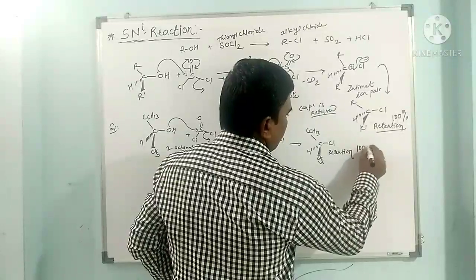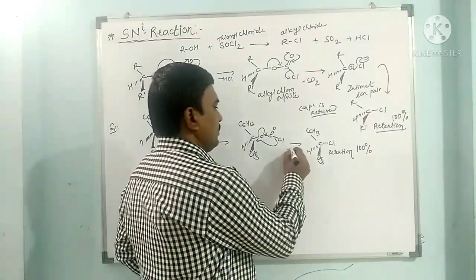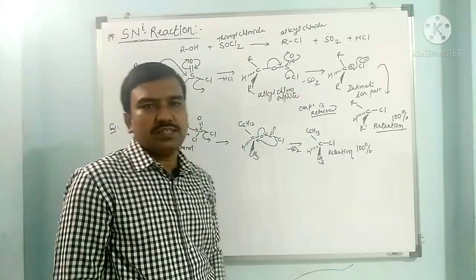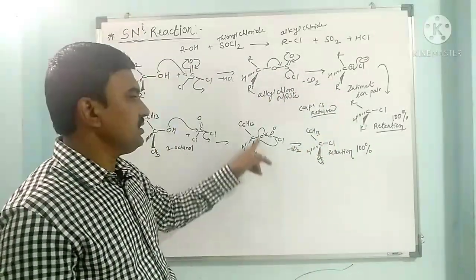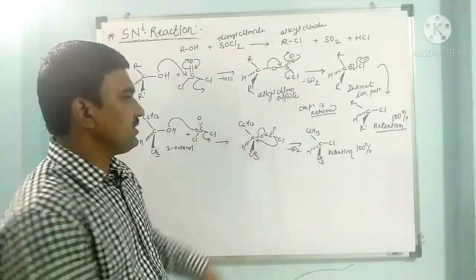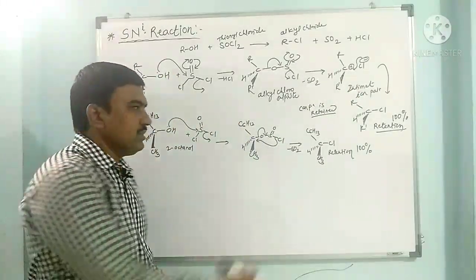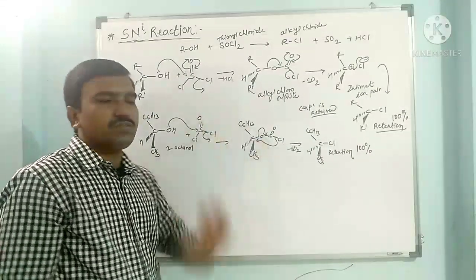So 100% configuration is retained in the product after loss of SO2. Here we have shown the two steps simultaneously. So Cl attaches from the same side as the SO2 goes away from this electropositive carbon. This electronegative chloride attaches from the same side with respect to this SO2.